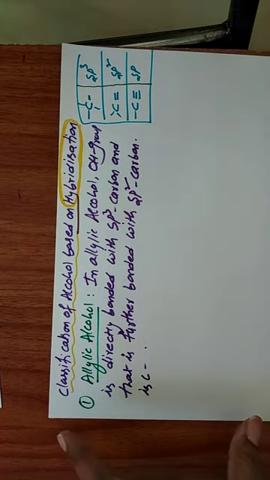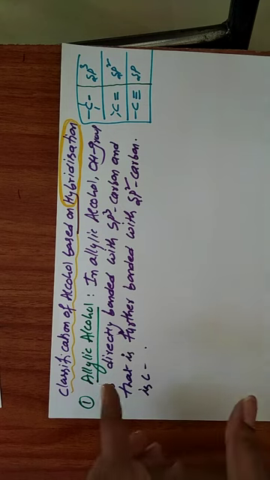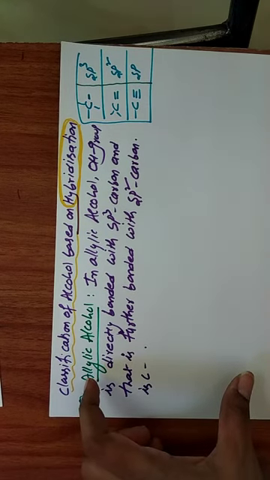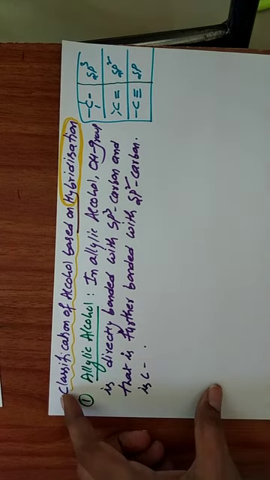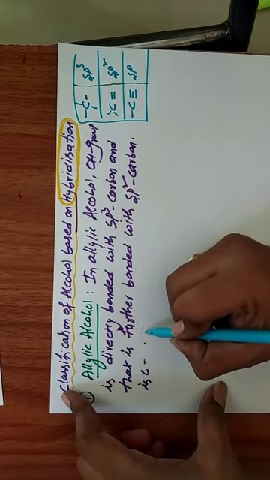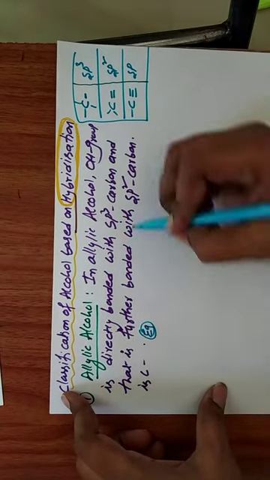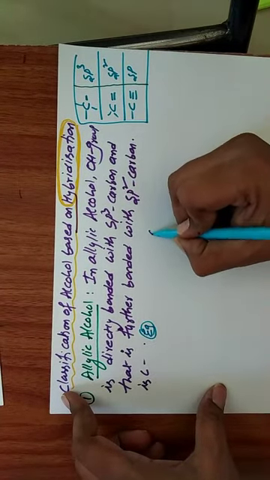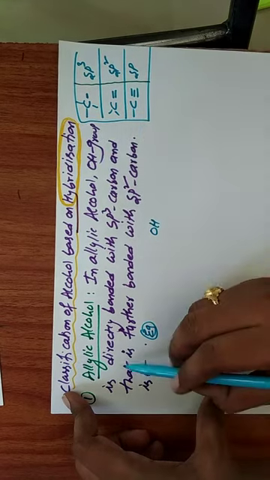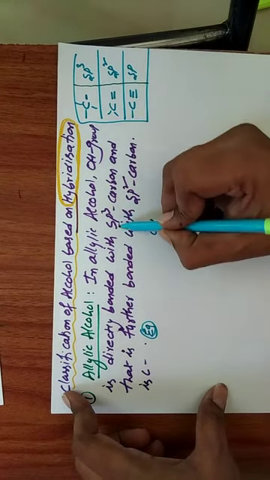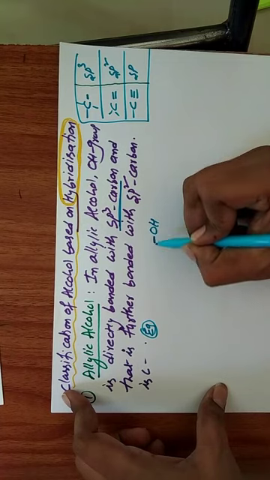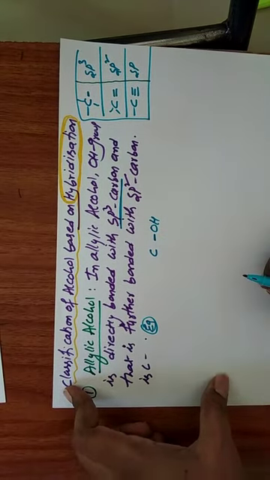So example, see once again. According to the definition, we take one example with an OH group. The OH group is directly bonded with an sp3 carbon, that means all bonds are single bonds.